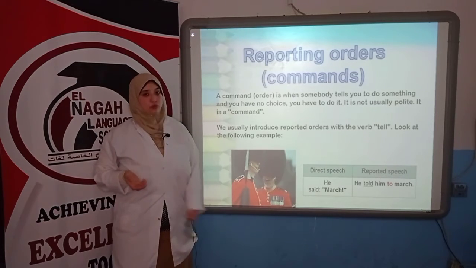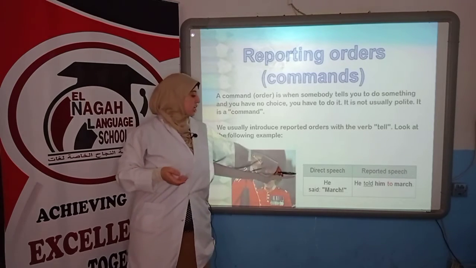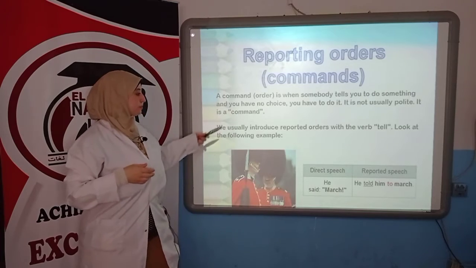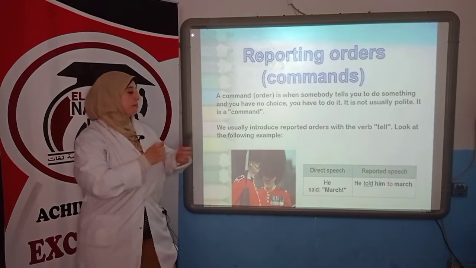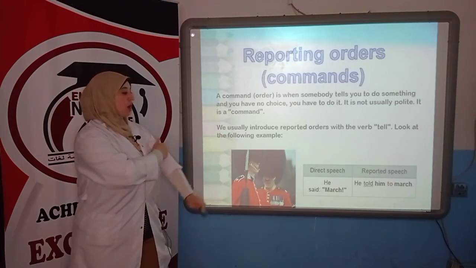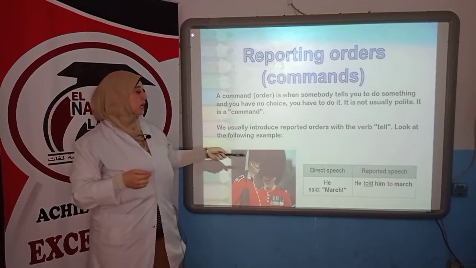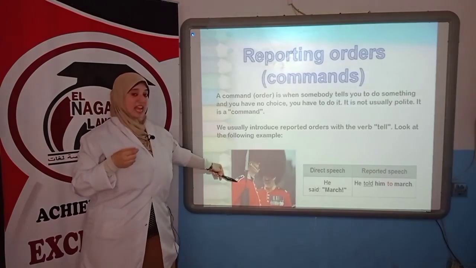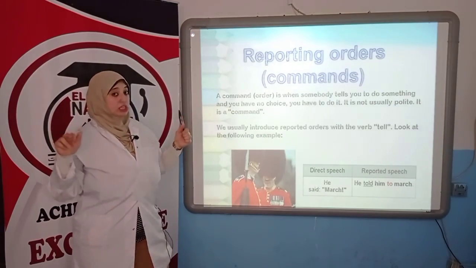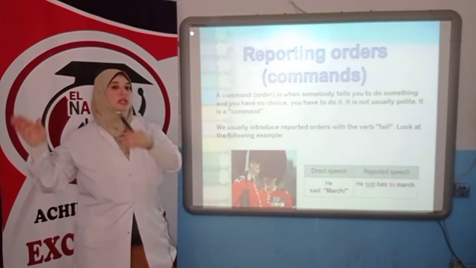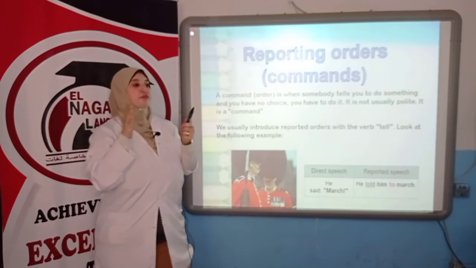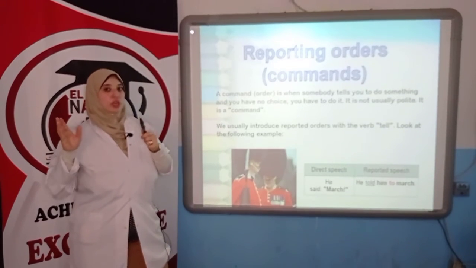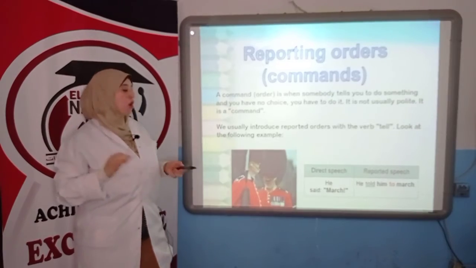This is a soldier, of course, it's an order. So he said, march. When I make it reported speech, I'm going to use told. He told him. The link word is to, and of course I'm going to put the verb in the infinitive because of to. So he told him to march.